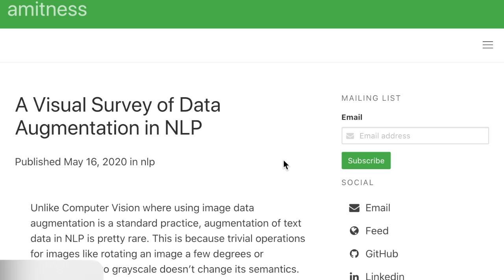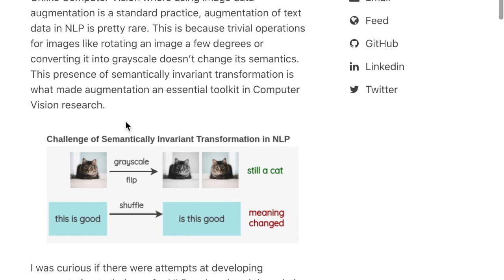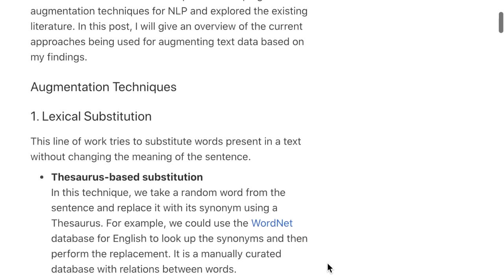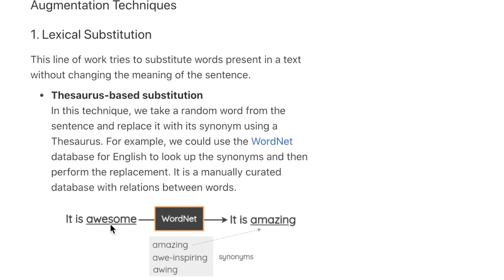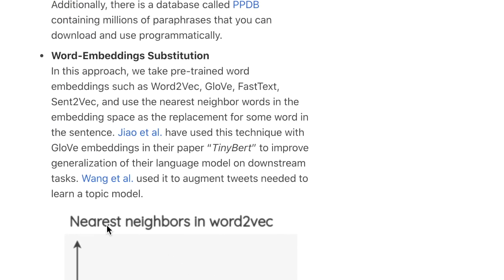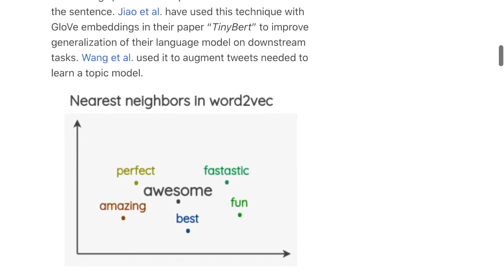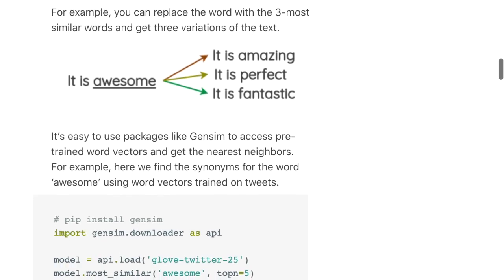While data augmentation is one of the core components of computer vision pipelines, it isn't quite as useful in natural language processing yet. This is mostly because it's hard to define semantically invariant transformations in language. An example of this in computer vision is that horizontally flipping doesn't preserve the labels of MNIST digits. This survey covers many of the techniques that are used in NLP for data augmentation, starting with the most obvious solution of replacing words like awesome with amazing, and then going into a bit of a more complicated way of replacing words with their nearest neighbors in the embedding space, a technique that might be a headache to use with byte pair encoding or subword tokenizations.